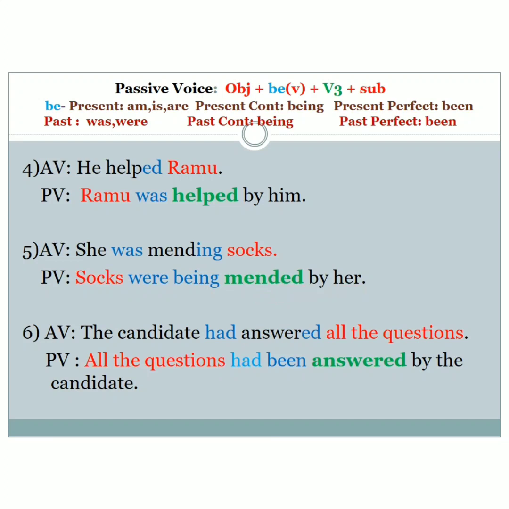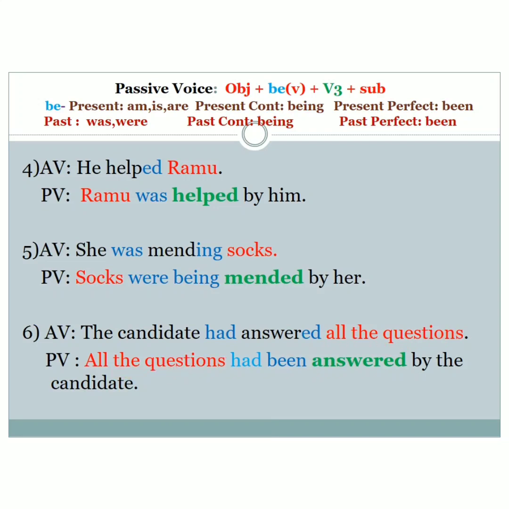Clear? Let's look into the next one. The candidate had answered all the questions. What is the verb here? Answer. Who does the action? The candidate does the action. And who is the receiver? All the questions. So we have identified the object and write it first.